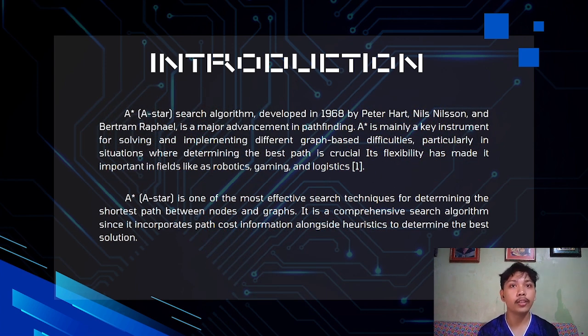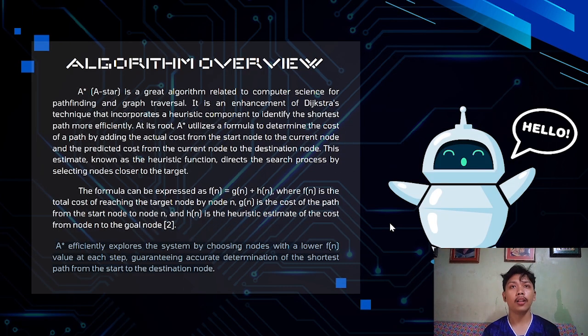And the A-star search algorithm is one of the effective search techniques for determining the shortest path between nodes in a graph. It is a comprehensive search algorithm since it incorporates the path cost information alongside heuristics to determine the best solution. And now the algorithm overview of the A-star search algorithm. A-star is a great algorithm related to computer science for pathfinding and graph traversal through its capability to find the shortest path quickly and accurately.